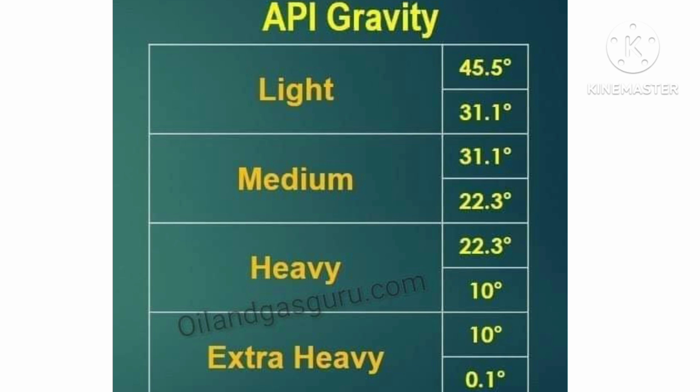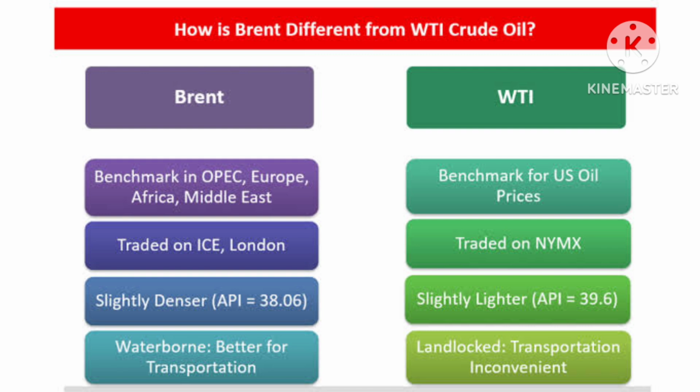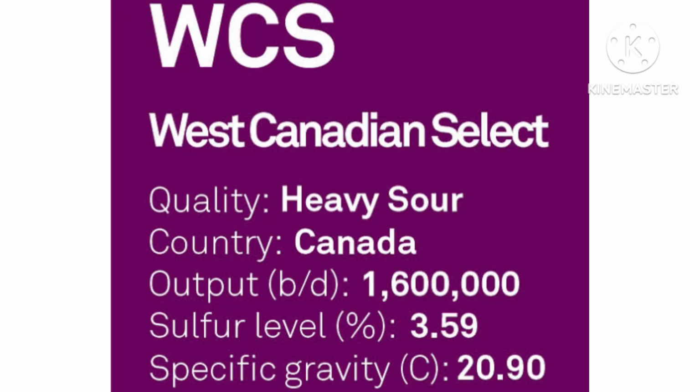There are various crude benchmarks in the international market, as under. Number 1, Brent crude oil having API 38. Number 2, WTI. WTI stands for West Texas Intermediate Crude Oil, having API 40. Number 3, WCS. WCS stands for Western Canadian Select Crude Oil, having API 20.